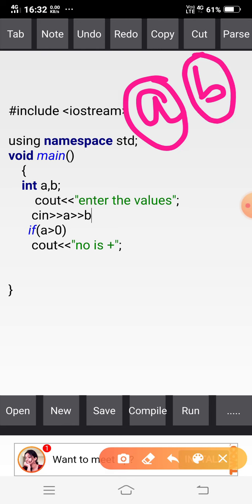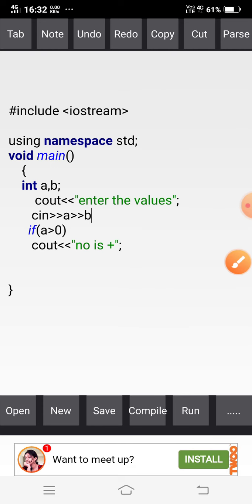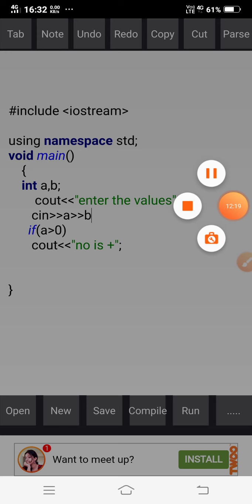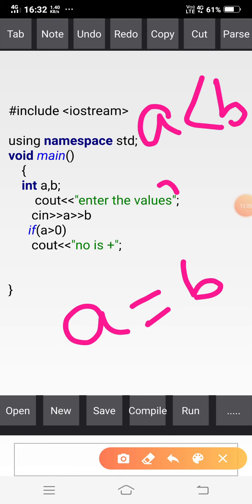The condition may be A less than B, or A greater than B, or one more condition, A equal to B.